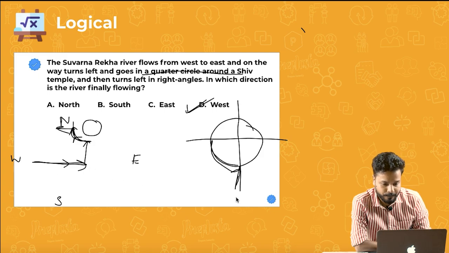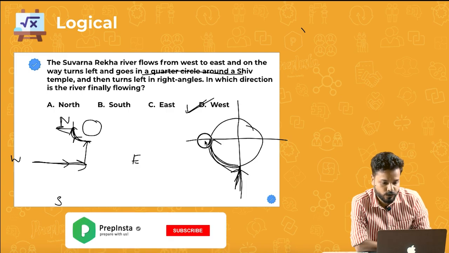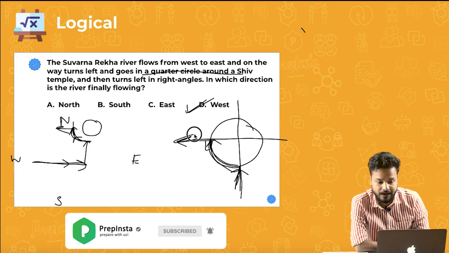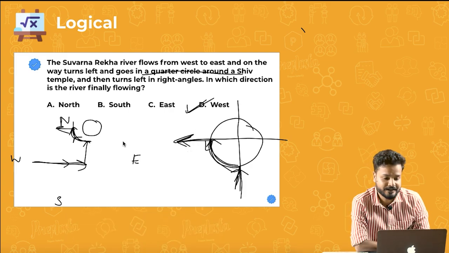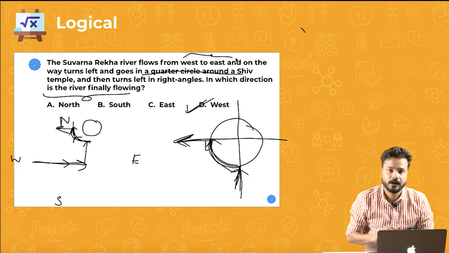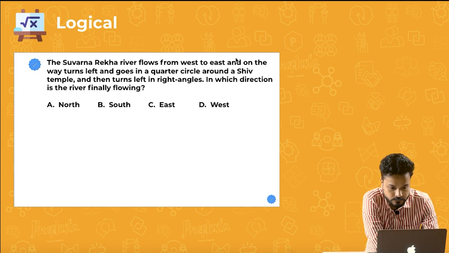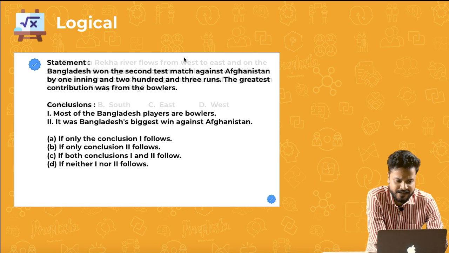Cool. So see, you can compare it from here. Left, it was here. It completed a quarter circle. It is facing this direction, north. Took a left turn at right angle. So this is a right angle. Took a left turn. And it is now facing east to west, right? So the river is basically flowing in the west now. Initially, it was flowing from west to east, right? I hope that is clear, right? Let us move on to the next question then.